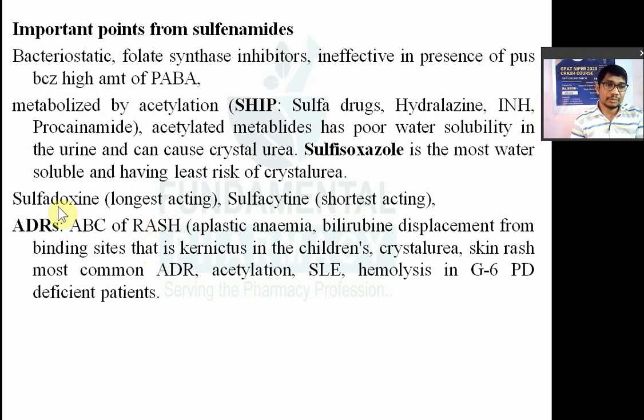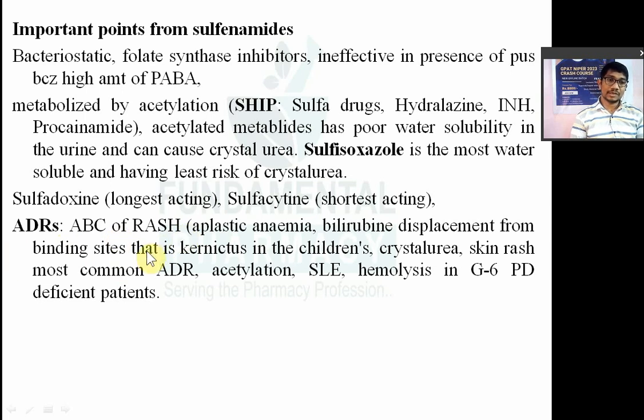So A for aplastic anemia or bone marrow suppression. B for bilirubin displacement. मतलब these sulfa drugs will displace the bilirubin from the protein binding site, and that's why the bilirubin level will be increased in your body. That is known as kernicterus. You can remember the adverse effects of sulfonamides by just remembering this trick, ABC of rash.